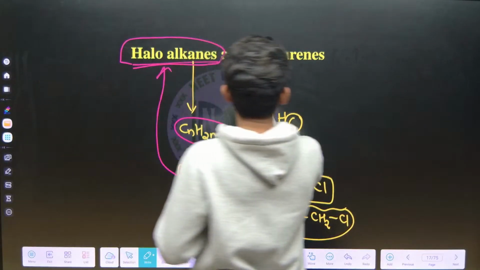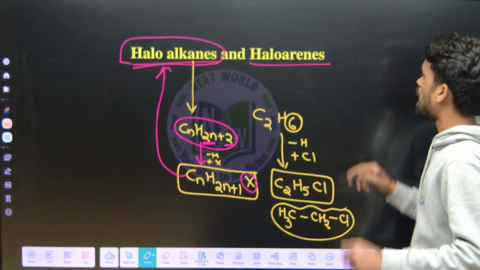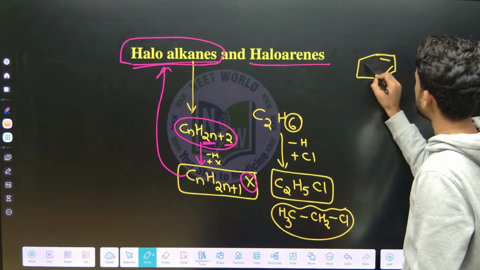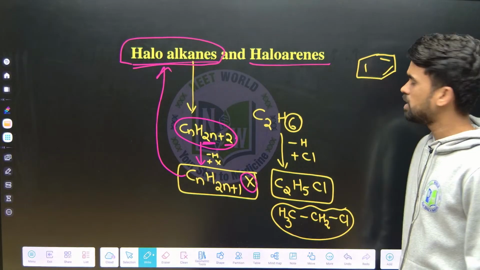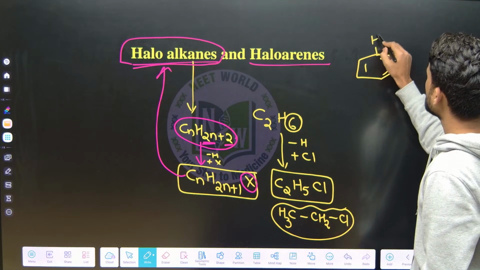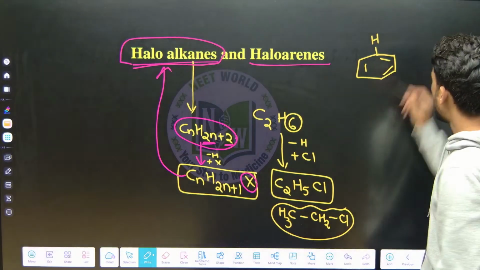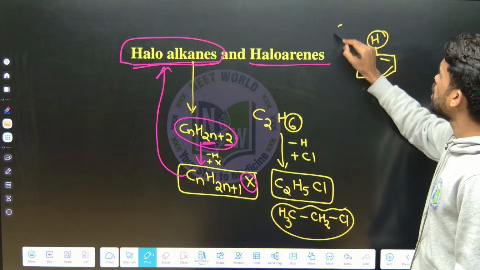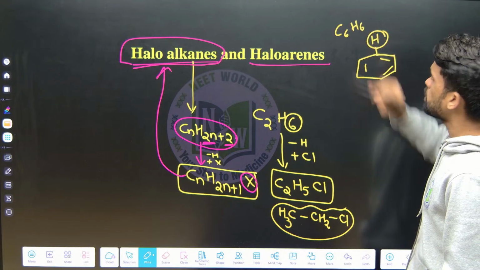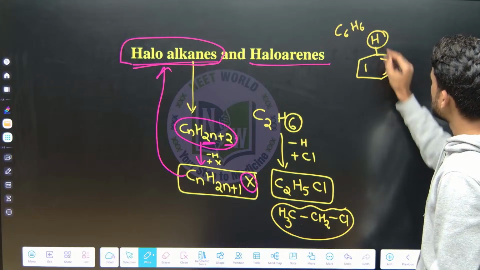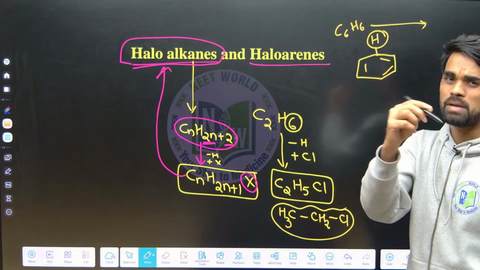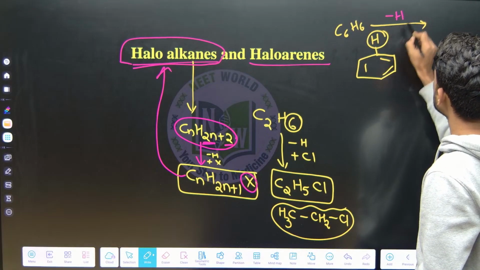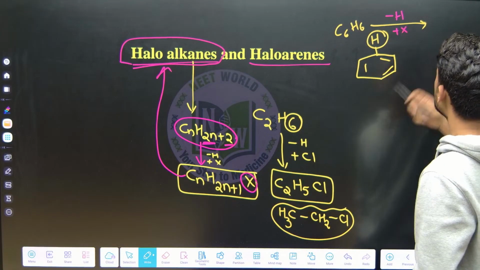Now, when it comes to haloarenes, what do we mean by haloarenes? Arenes means aromatic rings, something like the benzene ring. On each of the six carbons of this ring there is one hydrogen, so we get the formula C6H6 for benzene. Now if I replace at least one hydrogen atom of this C6H6 with one halogen, what does it become?